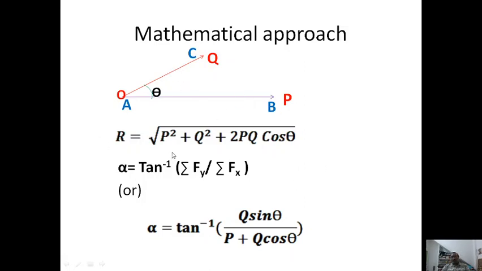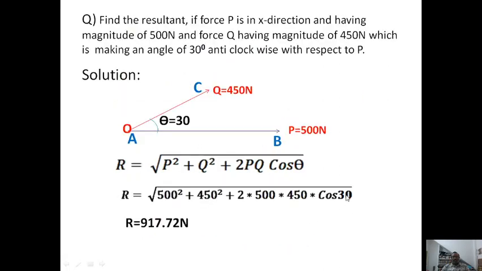Therefore, substituting the same thing to get the direction of the resultant, alpha is equal to tan inverse of Q sin theta by P plus Q cos theta.